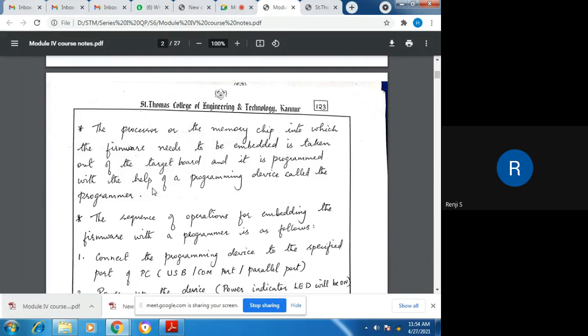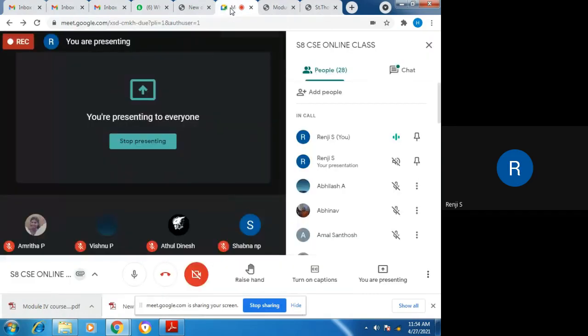Is it clear? The second point describes what this mechanism is. Is it clear to you? Hello?